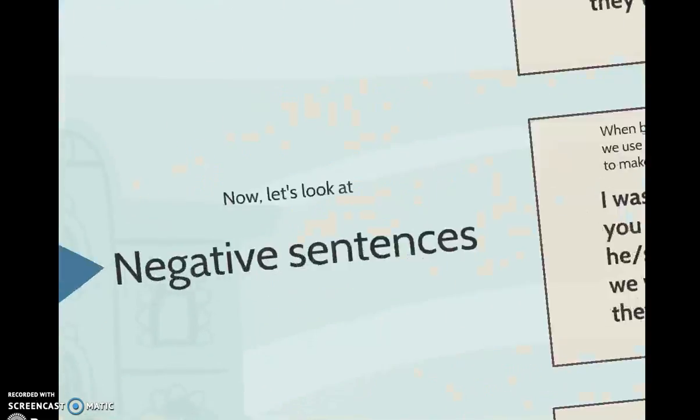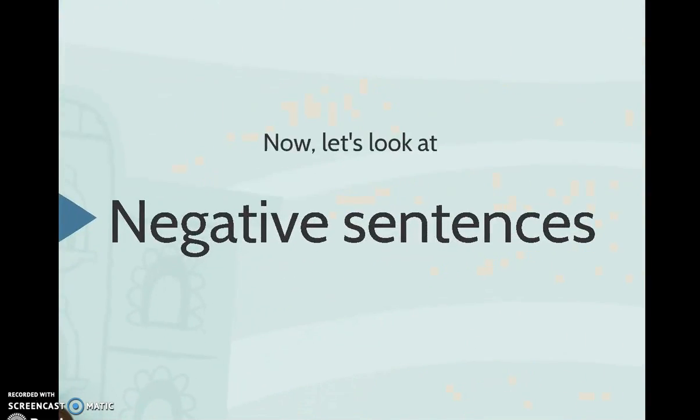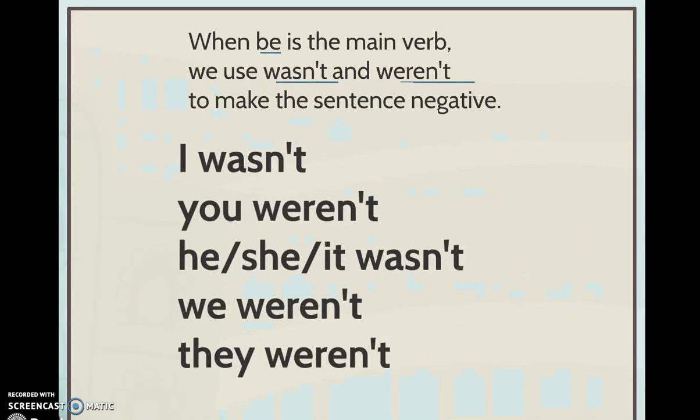That's very easy, right? Let's take a look at negative sentences with the verb to be. In the negative, remember that we use not after the verb. So we would use was not or were not. But remember, the English speakers, they like to contract the verbs. Les gusta contraer los verbos, yeah? So we would use wasn't, which is was not, and weren't, were not in the negative sentence, okay?